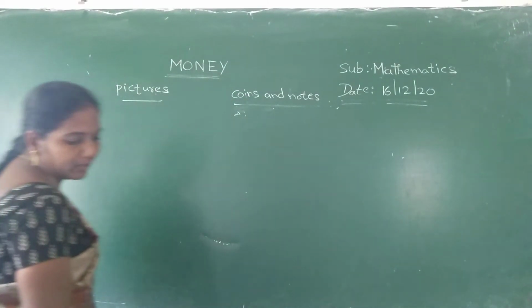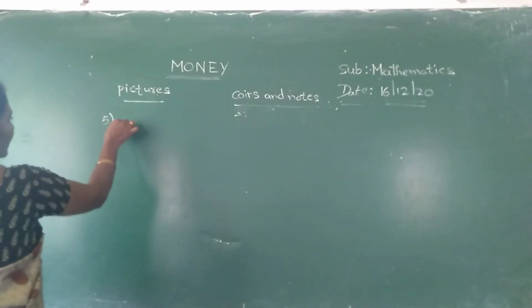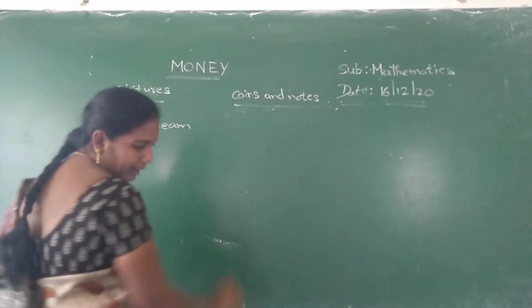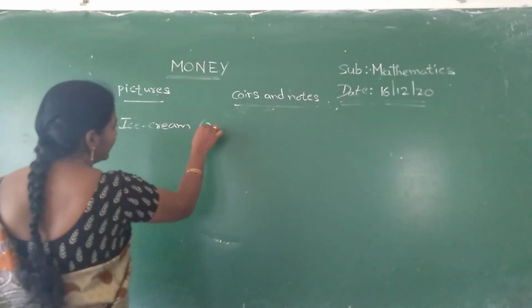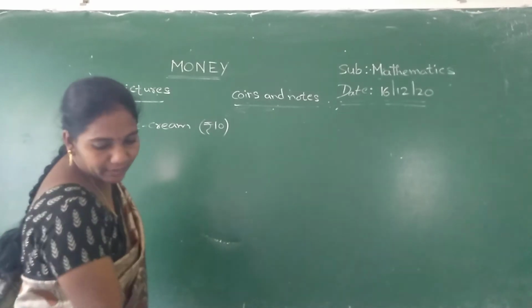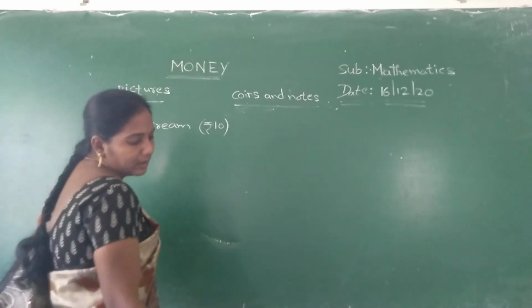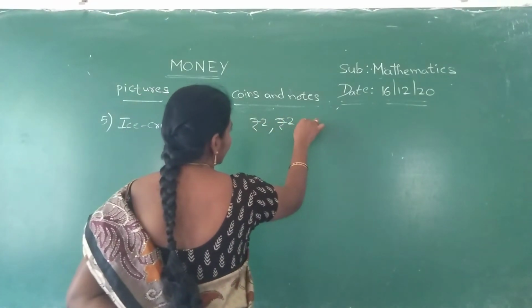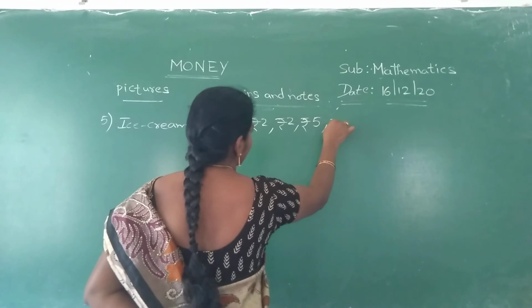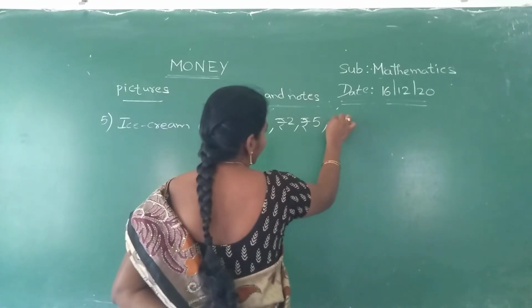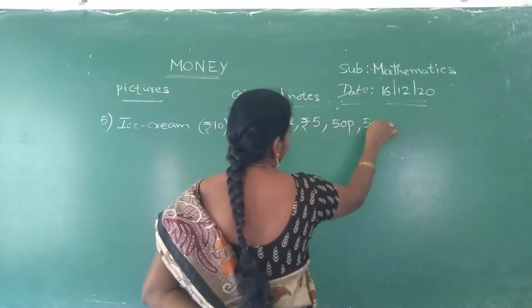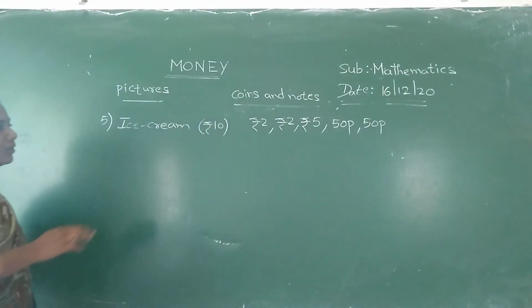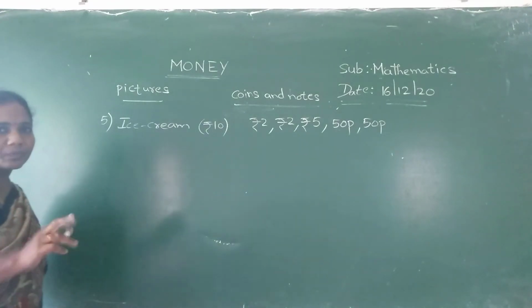Next picture, they gave an ice cream, Nana. What is the cost of the ice cream? 10 rupees. They gave a cost of 10 rupees. So 2 rupees, 2 rupees, 5 rupees, 50 paise, 50 paise. Okay. What is the cost of the ice cream? 10 rupees.